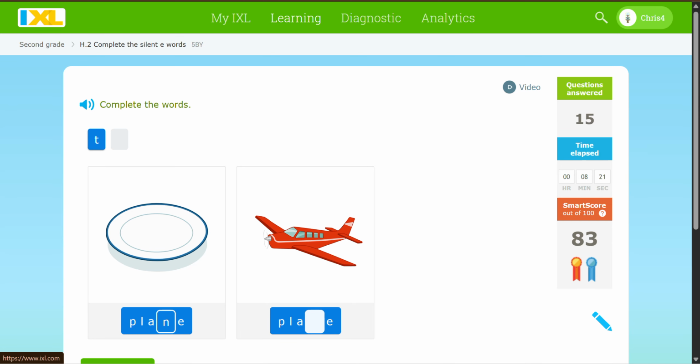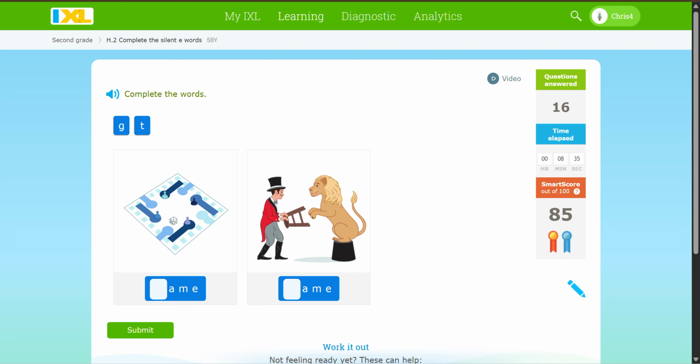Plain? No. They both are the same, but T and N, they're different. Can't trick me. I'm gonna make you smaller. Yeah.